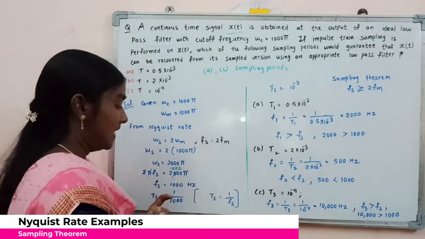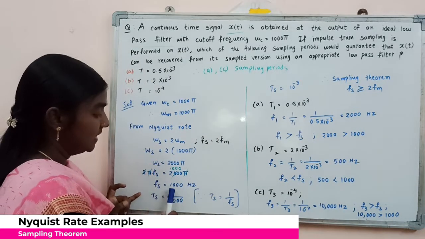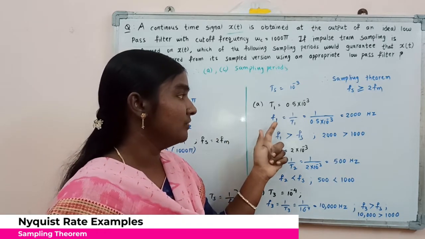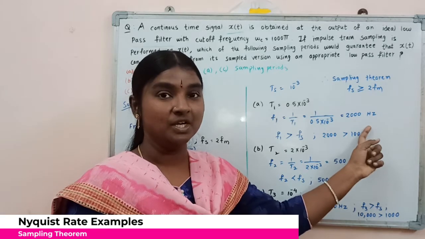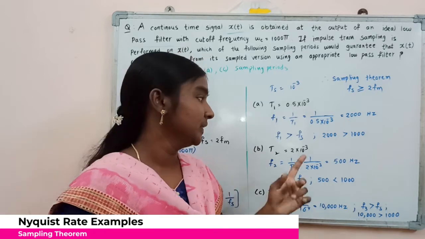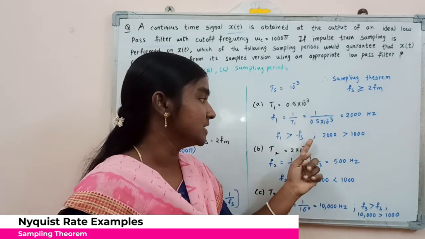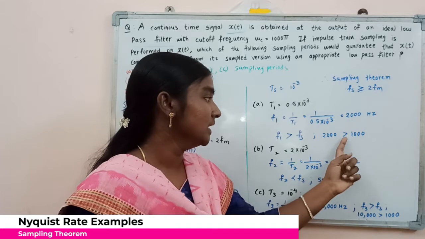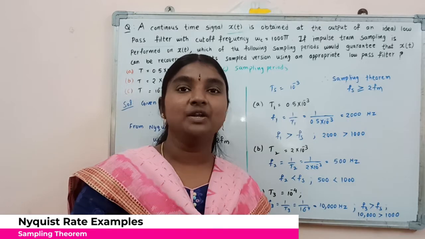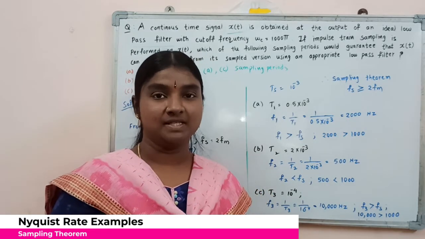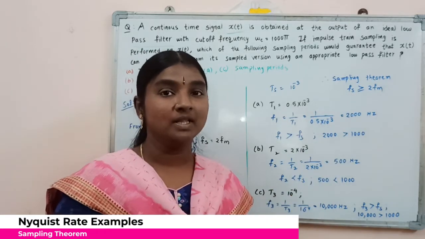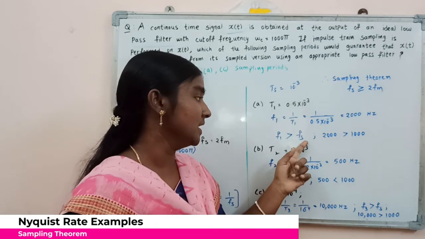For this signal, the sampling frequency we find as 1000 Hz. But in case A, the sampling frequency F1 is equal to 2000 Hz. So F1 is greater than Fs. Here F1 will be 2000, greater than Fs, which is 1000. So with this sampling frequency, we are going to reconstruct the signal x of t, because F1 is greater than Fs.